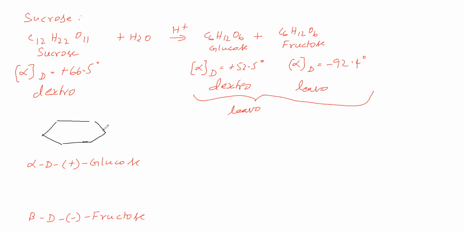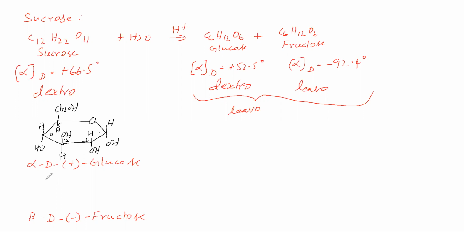This is the first carbon, second carbon, third carbon, fourth carbon, fifth carbon, and the sixth carbon is CH2OH. The fifth carbon and first carbon are linked by an ether linkage. At the first carbon, the right side OH is down. At the second carbon, the right side OH is down. At the third carbon, H is down. At the fourth carbon, OH is down. At the fifth carbon, always write CH2OH up and H down. This is alpha D plus glucose.